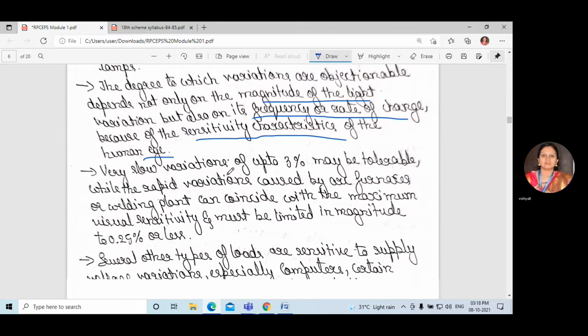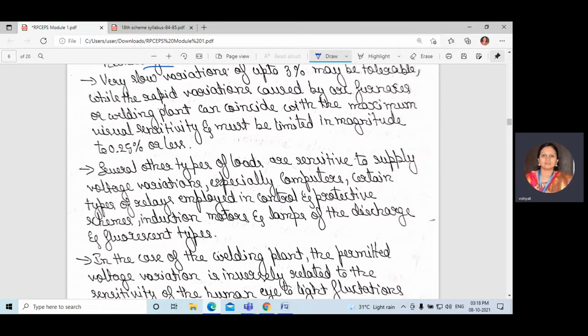Okay, so there are several types of loads which are sensitive. If there is a voltage fluctuation, the equipment gets damaged. It is sensitive to supply voltage variations, especially computers, certain types of relays employed in control and protective schemes, induction motors, and lamps of the discharge and fluorescent types. Okay, you might have observed in homes, right? In homes they use a stabilizer.